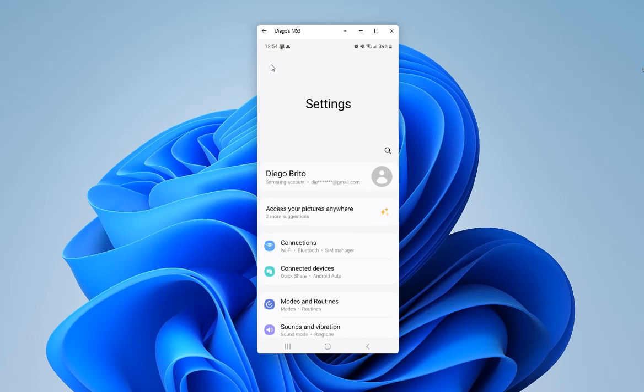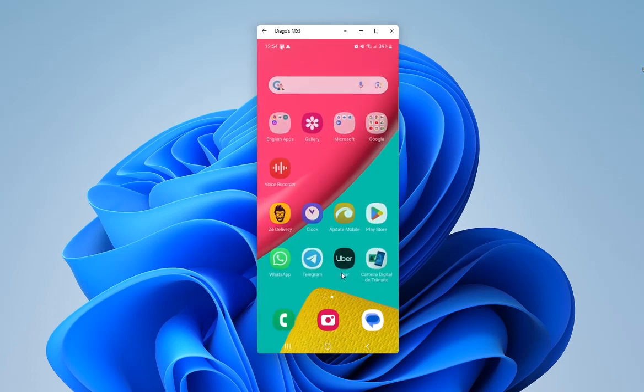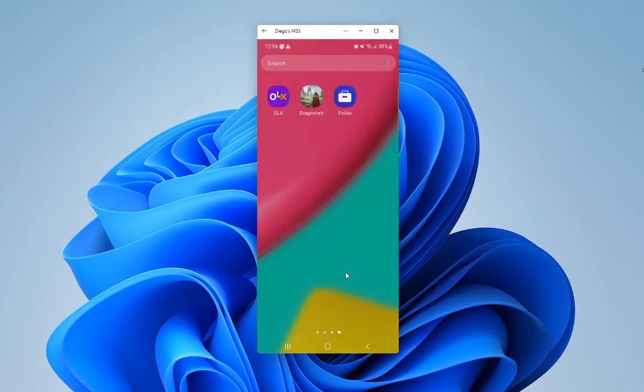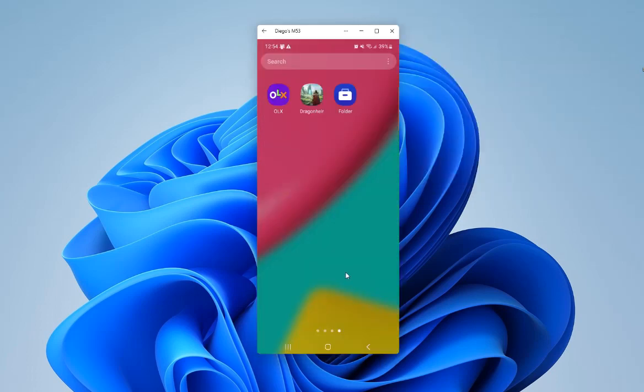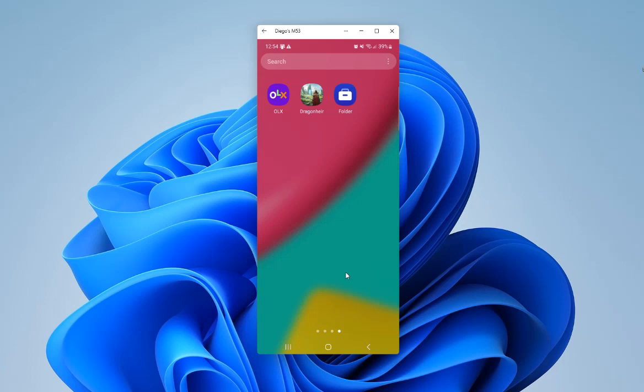And after that, for example, I will show you my app crashing again. Now I will install this program here in the secure folder.